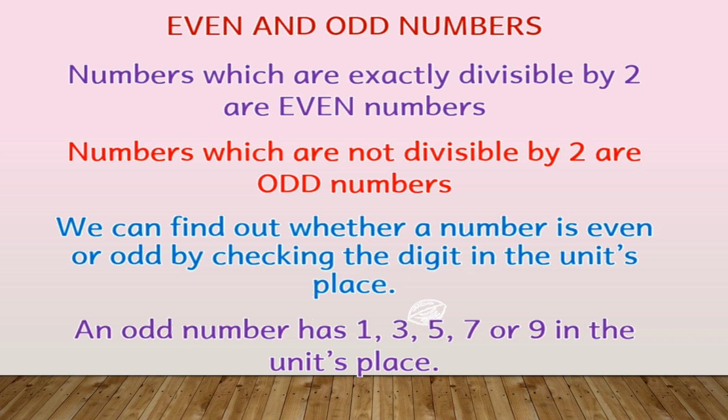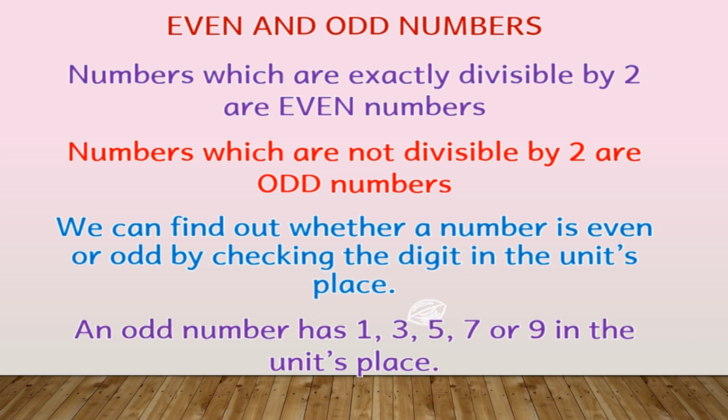The next thing: numbers which are not divisible by 2 are odd numbers. So there are numbers like 3, 5, 7, 11. These numbers are not completely divisible, meaning if you divide them by 2, you are not going to get 0 as the remainder. Numbers which are not divisible by 2 are odd numbers, or numbers which have 3, 7, 5 or 1 in their units place are also odd numbers.